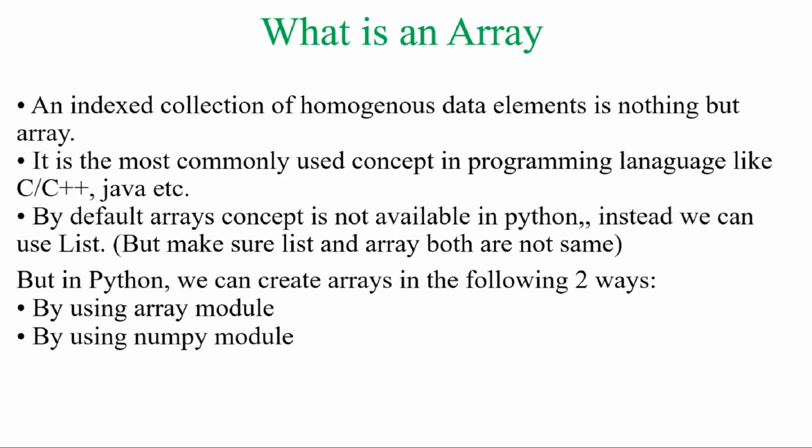So usually in programming languages like C, C++, Java, we have come across arrays. What is an array? An array is an indexed collection of homogeneous data elements. That means an array contains similar, homogeneous elements. Here also the ndarray contains similar elements. The definition of an array is not changed in the remaining languages and in NumPy. The basic definition of an ordinary array and the NumPy array is the same. It contains similar homogeneous elements.